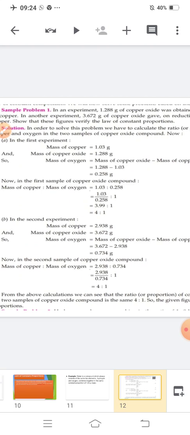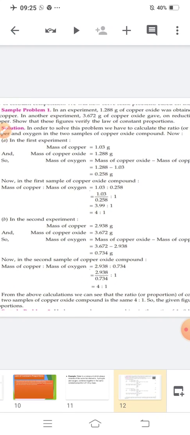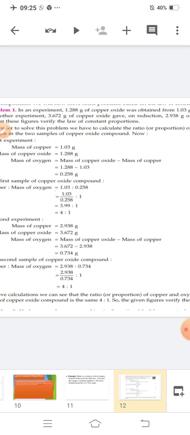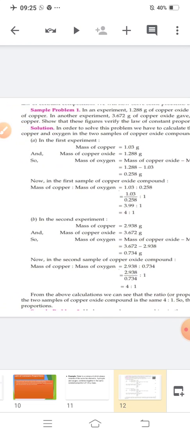You have to show whether this question verifies the law of constant proportion or not. For this, what you have to do, in order to solve this problem, we have to calculate the ratio. Clear? So in the first example,